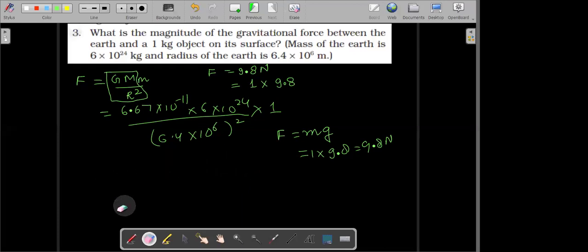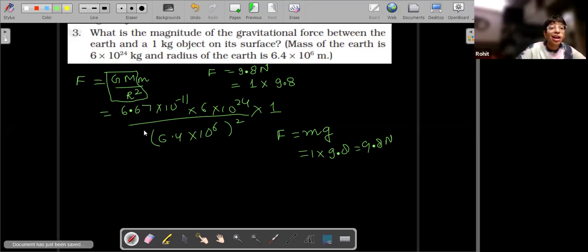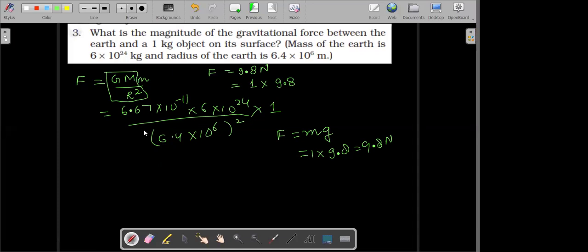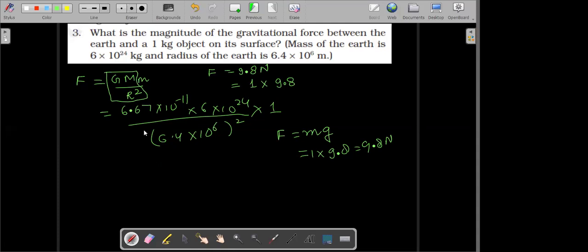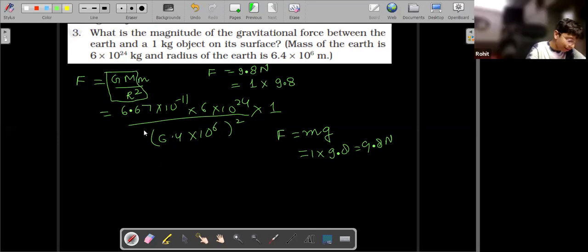Now it depends on your trick, on your understanding. Sir, I got 9.77, so can I round it off to 9.8? Yeah, obviously you can round it off. So I got 9.8 meter per second square. Sorry, sir, Newton, 9.8 Newton. Got it, everyone?